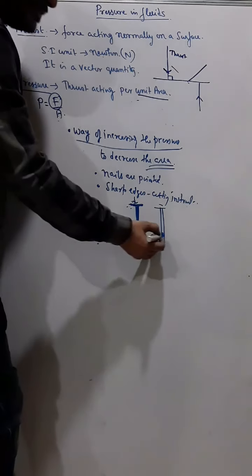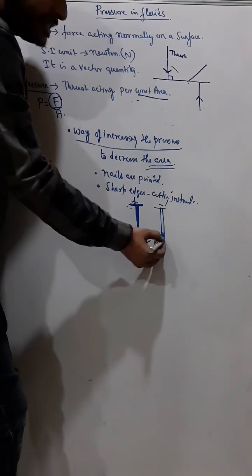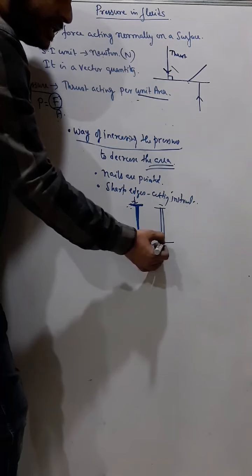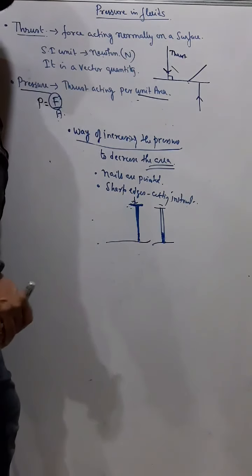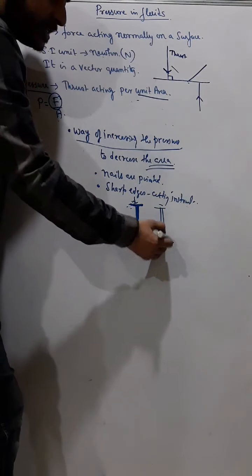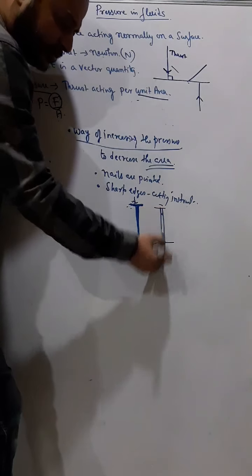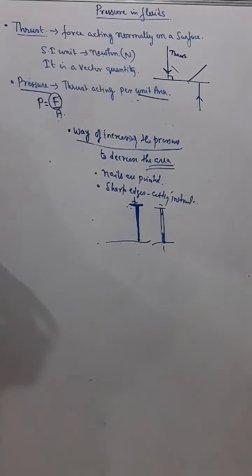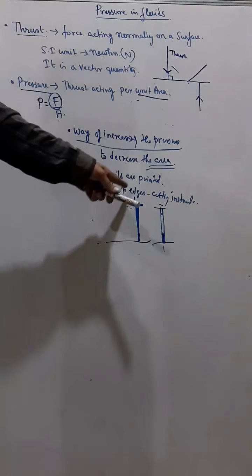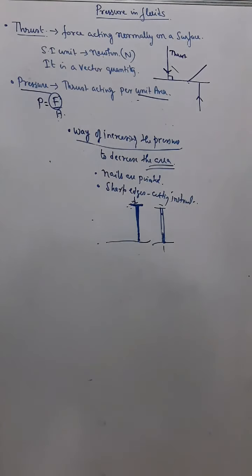But instead of that, if the edges are not pointed, then the area is more. So less pressure is acting on the surface and it is difficult to pierce. So that is the reason nails are pointed and there are sharp edges for cutting instruments, right?